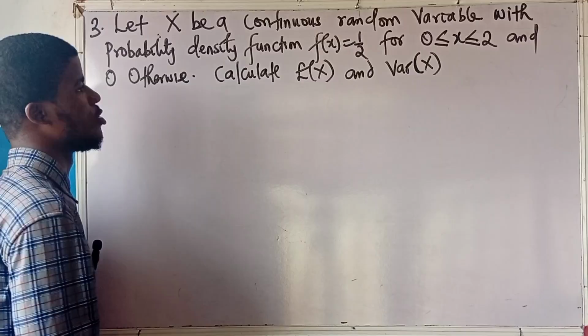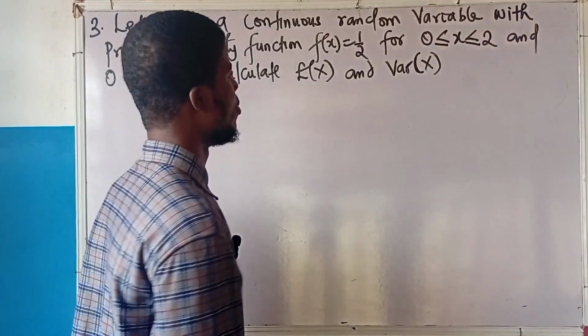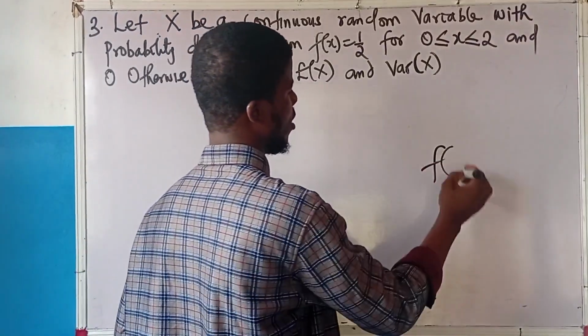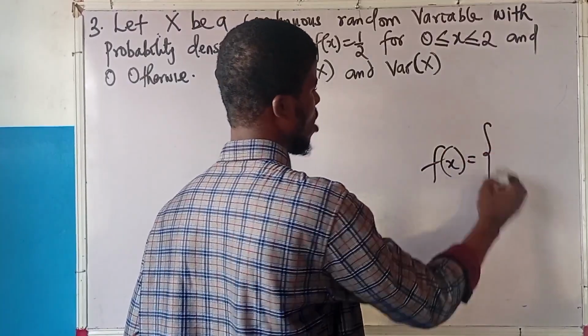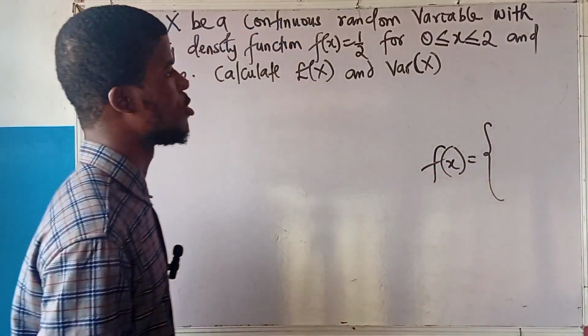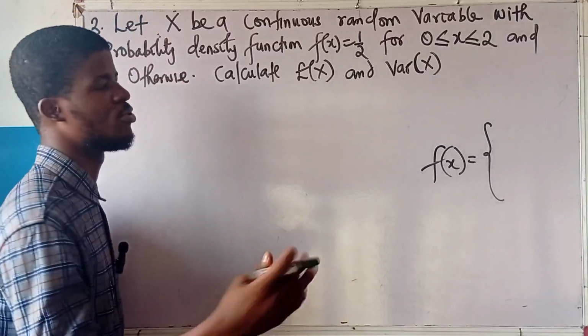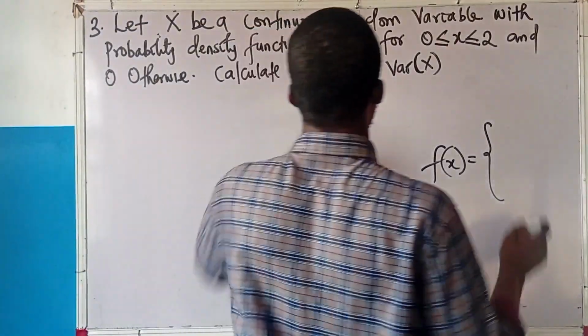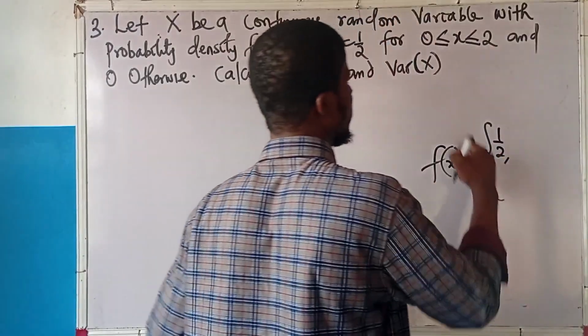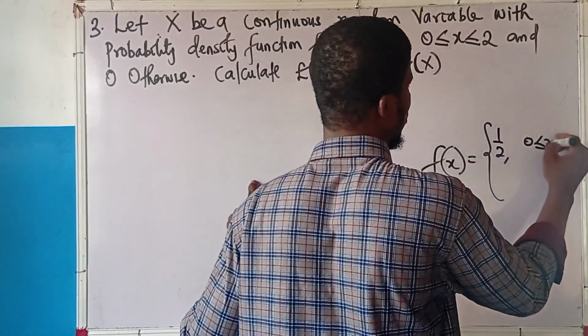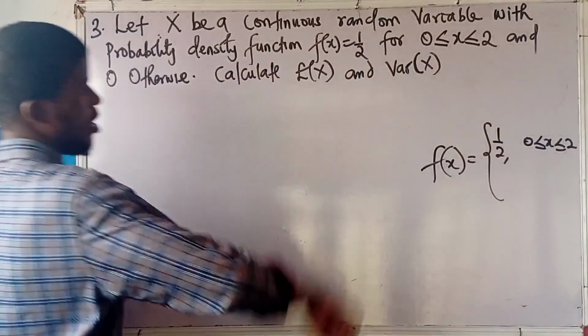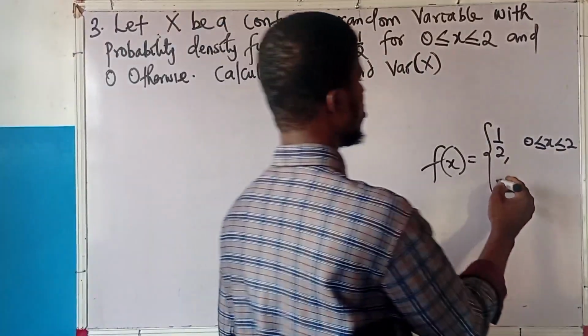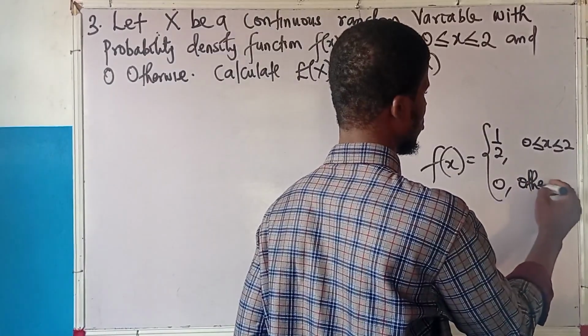This is a continuous random variable that can be written like this. F of x is a piecewise function made of two pieces. One of them is 1 over 2, for 0 less than or equal to x less than or equal to 2. Then I said 0, which is here otherwise.